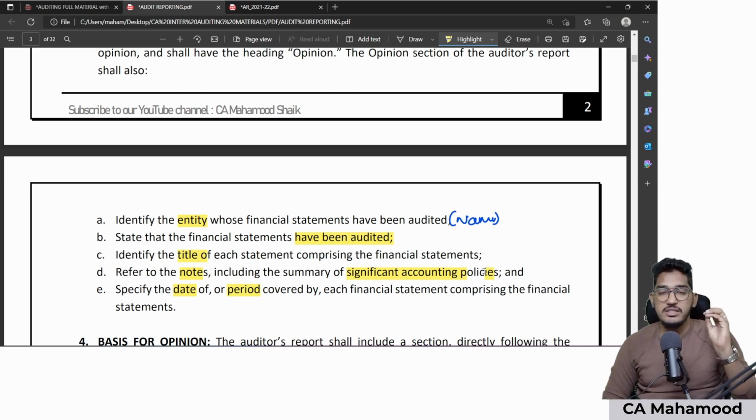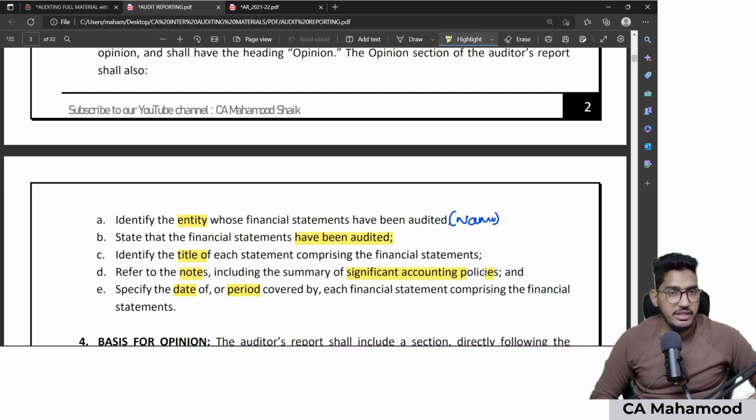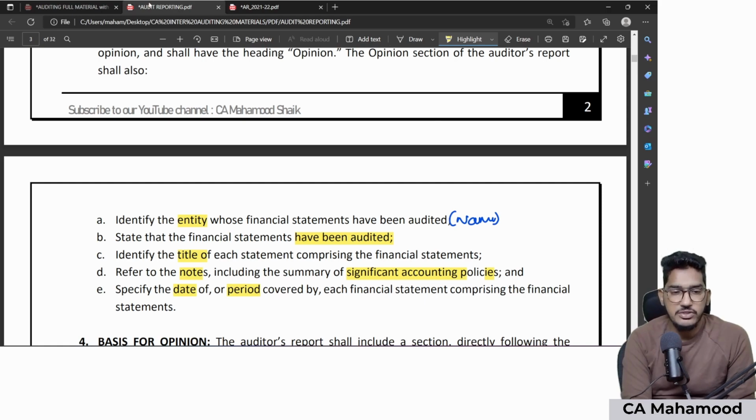So what are the 5 things which must come in your opinion paragraph? Number 1, identify the entity. Tell the name of the entity whose financial statements you are auditing. Number 2, state the fact that the financial statements are audited. Number 3, give a description of the titles of the components of financial statements. Number 4, give a reference to notes and significant accounting policies. Number 5, give a reference to the period and date covered by the financial statements.